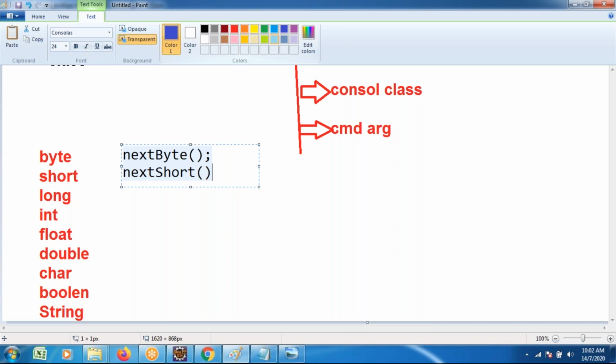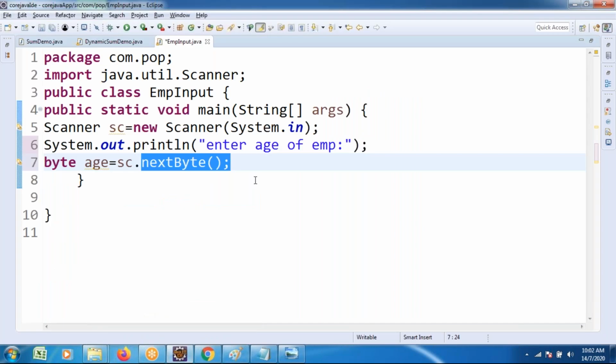Next, the long type of data you wanted to read. The next long method is there. Capital L, the capital letter, we wanted to use. Similarly, to read the integer type of data, I will explain directly with the coding part. Try to see what the methods are.